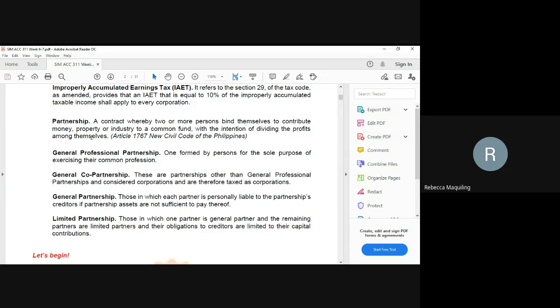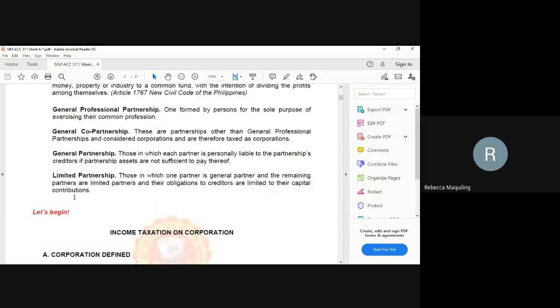A general partnership is one in which each partner is personally liable to the partnership creditors if partnership assets are not sufficient to pay them. And then we have also the limited partnership, in which one partner is a general partner and the remaining partners are limited partners, and their obligations to creditors are limited to their capital contribution. So that's our terminology.